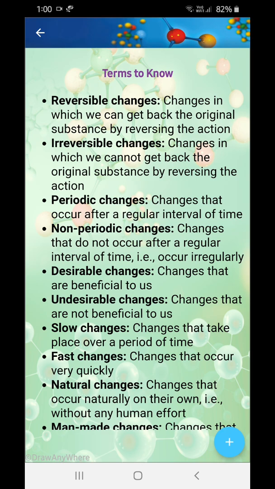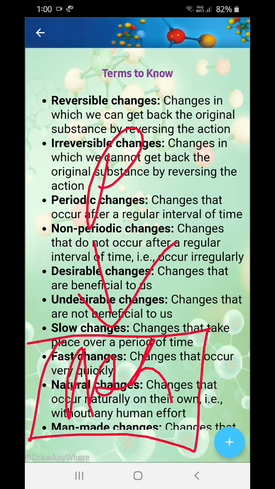Okay, now what are irreversible changes? Changes that we cannot get back by reversing the action. Suppose let me tell you one example. You just see if the example is right or wrong. Okay, suppose I burn up a paper. I burn up your exam papers. Okay, I burn up your question papers. What is being formed over here now? Paper which is being burned up is forming ash. Now if I cool this ash, can I get back paper?